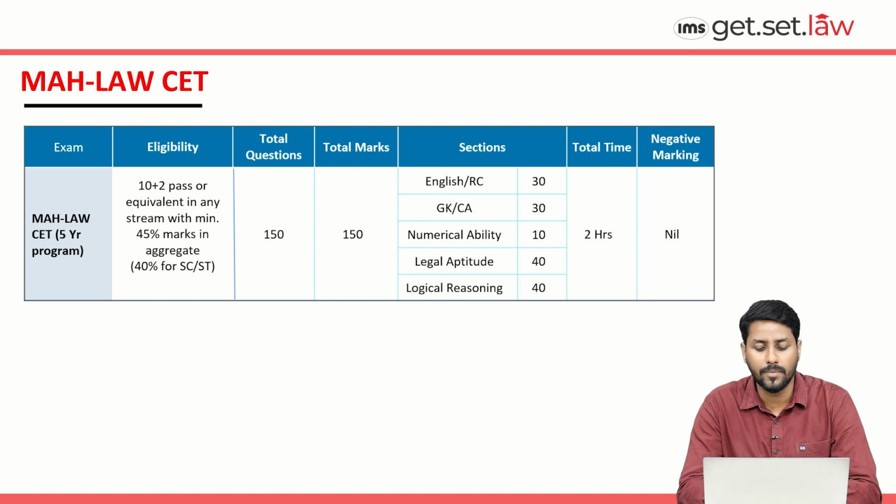So English will be of 30 marks, current affairs will be of 30 marks, mathematics will be of 10 marks, legal aptitude and logical reasoning both will comprise 40 marks. So in total 150 marks. The total time that will be given to you to solve this paper will be 2 hours. And the most important thing is that there is no negative marking in the Maharashtra Law CET examination.